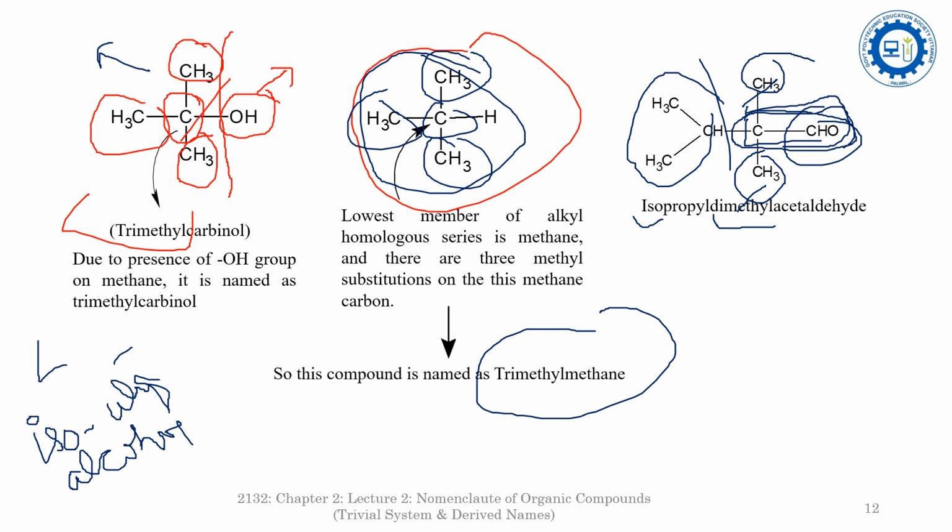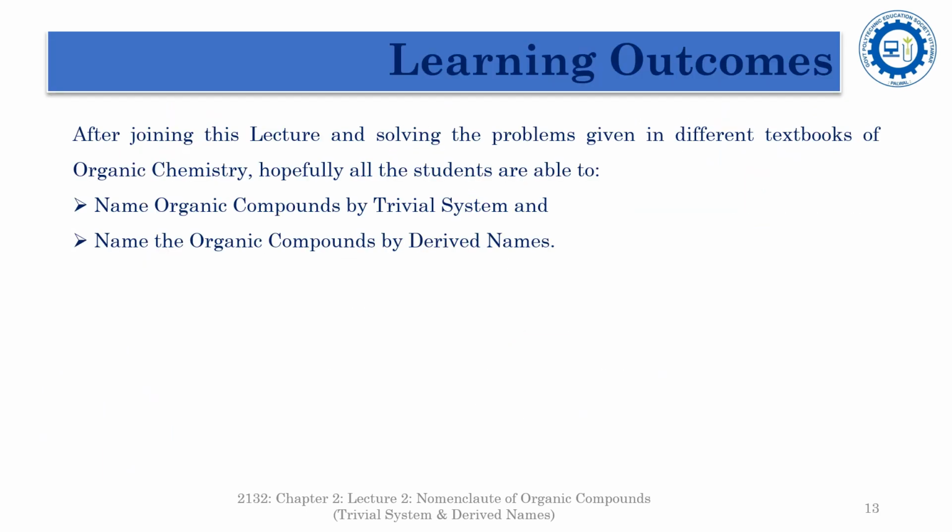So I suppose that you are able to differentiate between the nomenclature of organic compounds by the trivial system and the derived names. It is kindly suggested to solve a lot of problems or exercises using different textbooks of organic chemistry. After joining this lecture and solving the problems given in different textbooks of organic chemistry, hopefully all the students are able to name organic compounds by the trivial system and by the derived names.